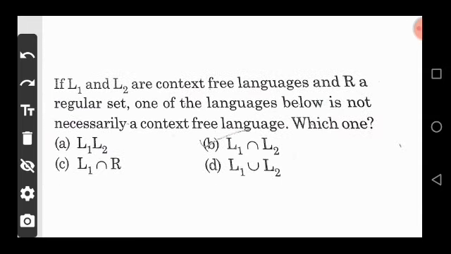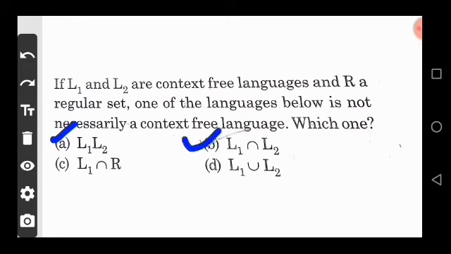Now move on, the next question: if L1 and L2 are context free languages and R is a regular set, one of the languages below is not necessarily a context free language. Which one? There are four options. Option A: L1 dot L2. We know that context free language is closed under concatenation, so this is necessarily context free.